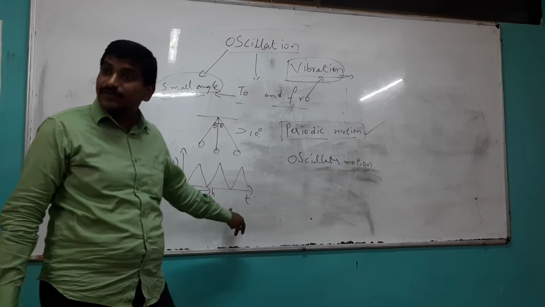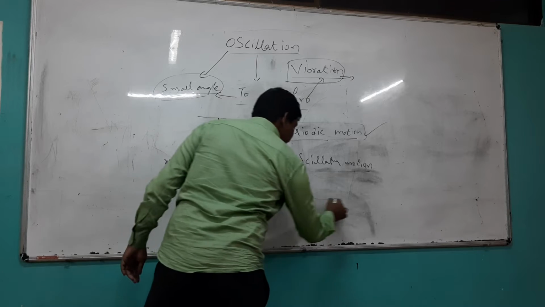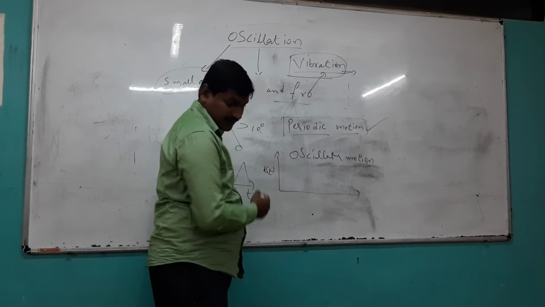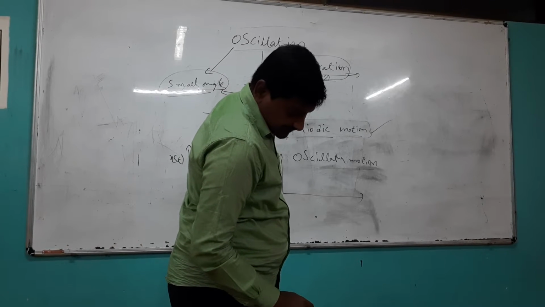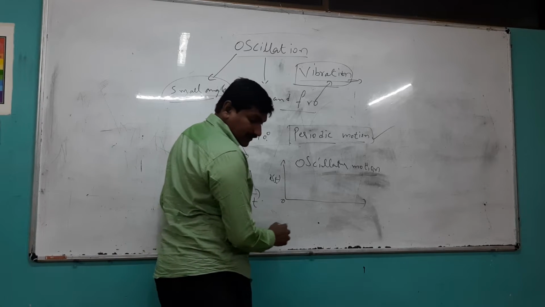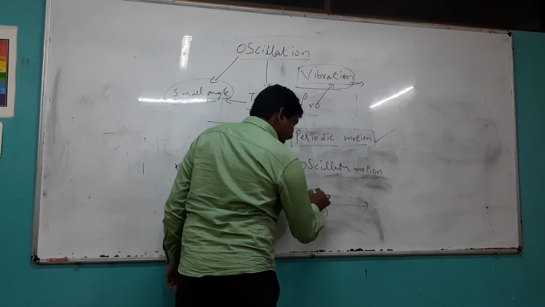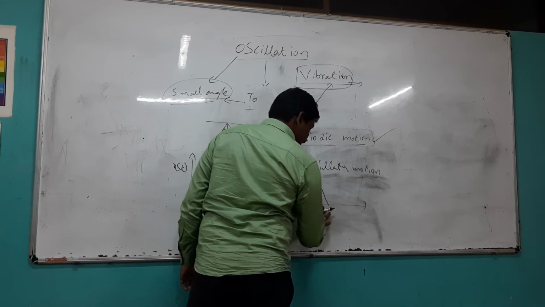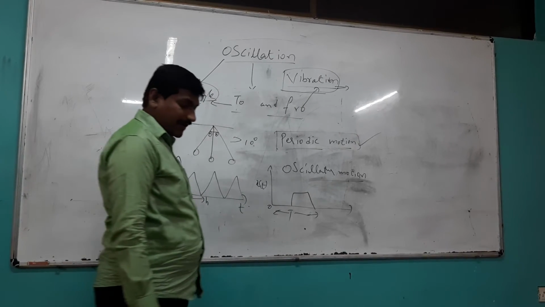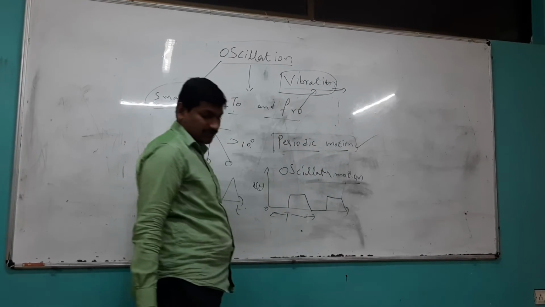It can be considered as periodic motion. Same way, one more is there. We have displacement as a function of time, x of t. With respect to time, if you take the same amount of time interval, it rises at a certain time and comes down, coming to the mean position. Then again it is 0. Then again it rises. Again it is in the mean position.